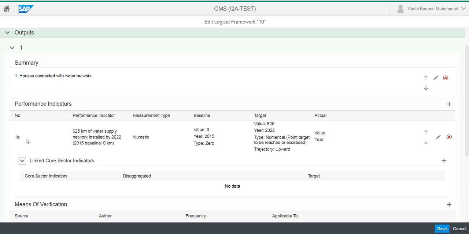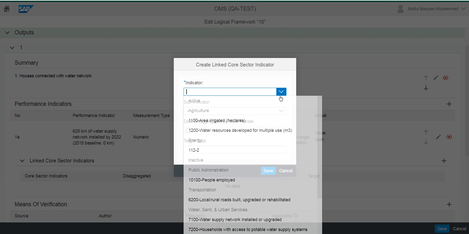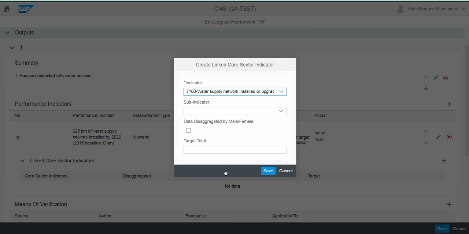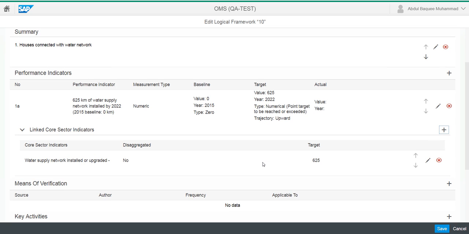You see the system automatically numbers these things for you. So this is output number 1, the first indicator 1A, and we said that this is linked to CSI, so expand this. Now we need to assign that particular CSI, and that CSI is basically this one, water supply network installed or upgraded. By nature it doesn't need disaggregation, so we'll just put the 625 kilometers and save. So it is saved. And in a similar way we can add the second one.